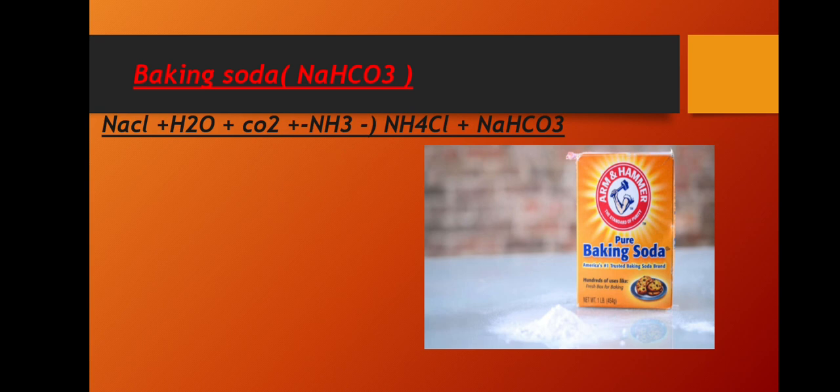Baking soda. Baking soda is commonly used in the kitchen for making tasty, crispy pakoras etc. Sometimes it is added for faster cooking. The chemical name of the compound is sodium hydrogen carbonate. It is produced using sodium chloride as one of the raw materials.